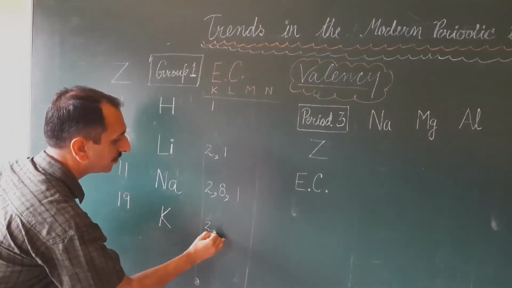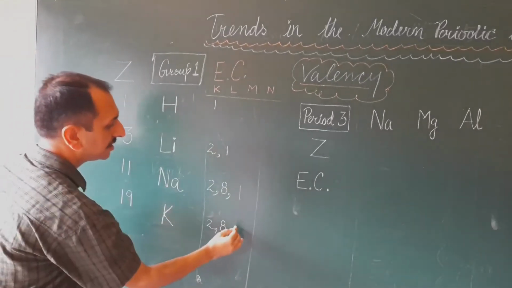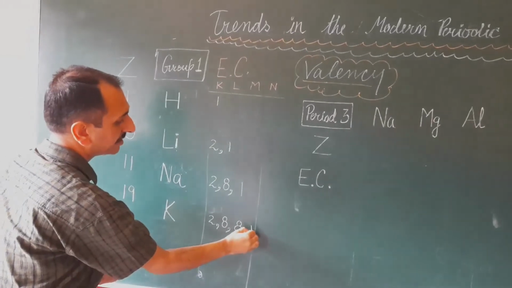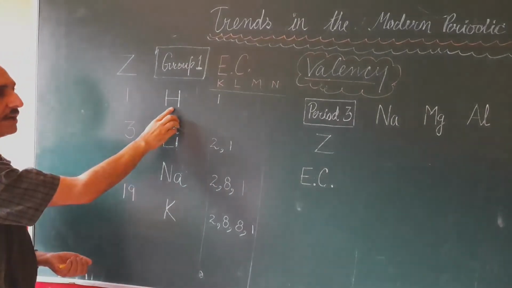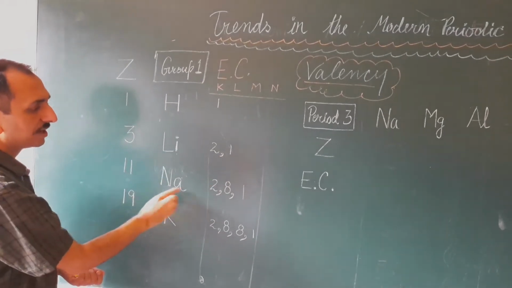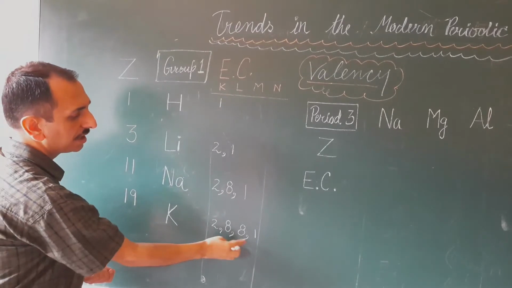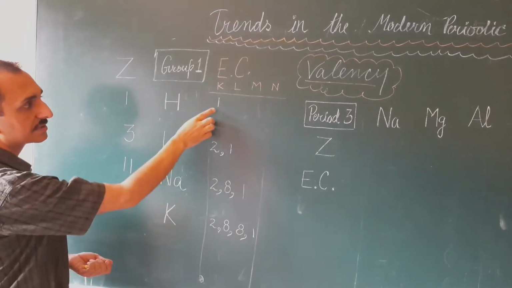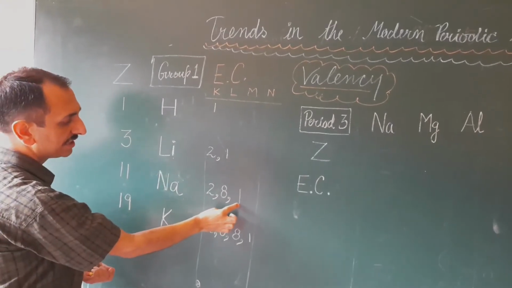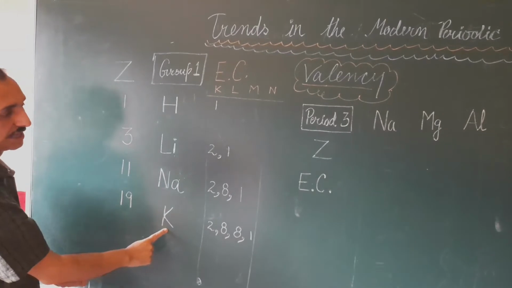K shell fully filled, L shell fully filled, M shell fully filled, and 1 electron in the N shell. So configuration of hydrogen is 1, lithium 2, 1, sodium 2, 8, 1, potassium 2, 8, 8, 1. Number of shells: 1 in hydrogen, 2 in lithium, 3 shells in sodium, 4 shells in potassium.